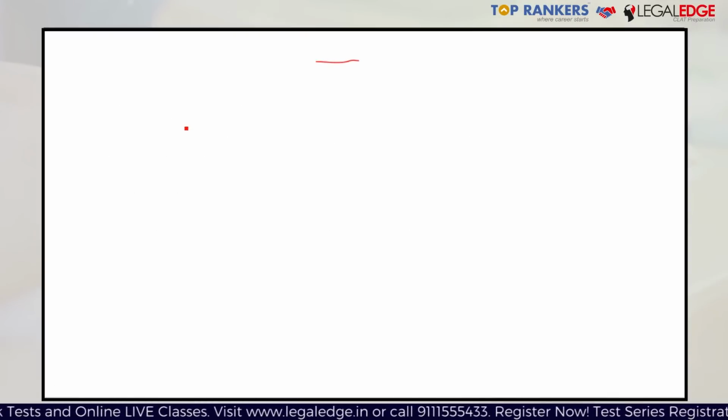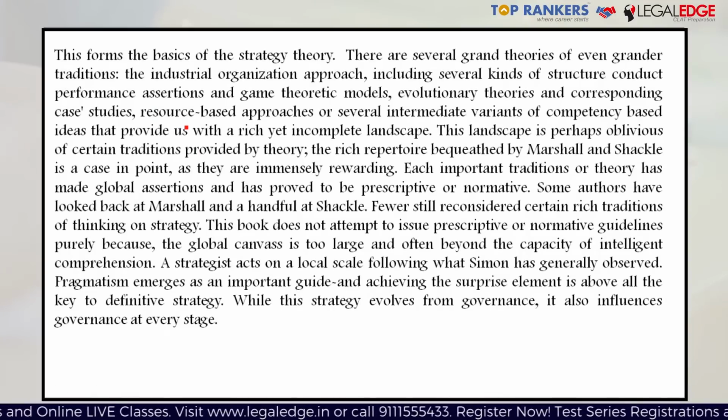Let's first try and understand what we mean by that particular passage, the second paragraph. The second paragraph starts from here. There are several grand theories of even grander traditions. What are the different theories? The theories are the industrial organization approach, including several kinds of structure, conduct, performance assertions, and game theoretic models. Then the next theory is evolutionary theories and corresponding case studies. Then the next theory is resource based approaches or several intermediate variants of competency based ideas that provide us with a rich yet incomplete landscape.